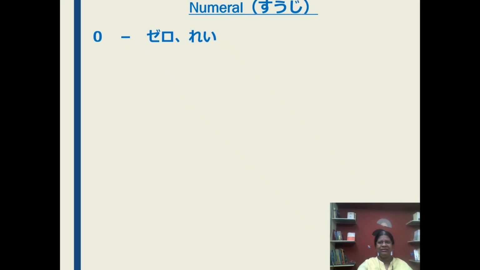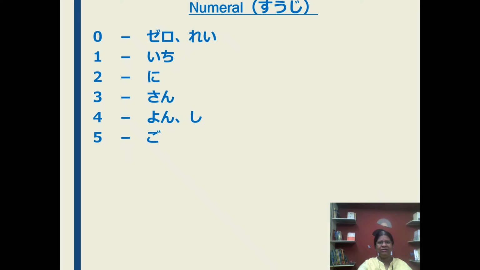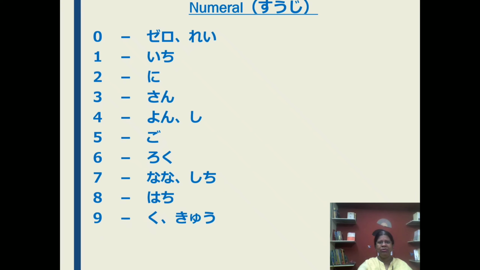Suji. Say after me. Zero or rei. Ichi, ni, san, yon or shi, go, roku, nana or shichi, hachi, kyu or ku, ju. When you practice the suji, don't go through the two readings at a time.